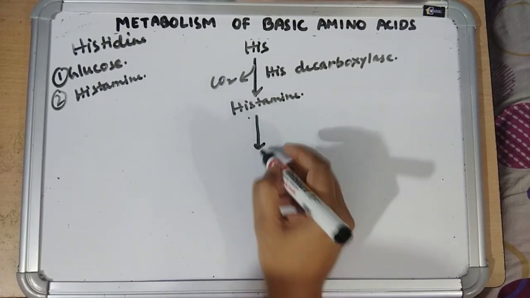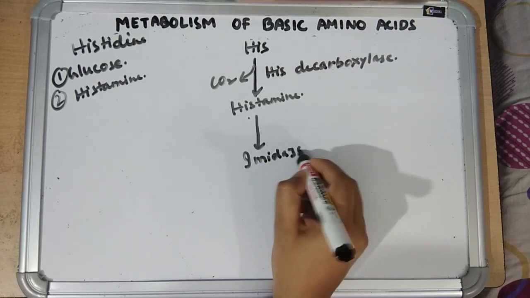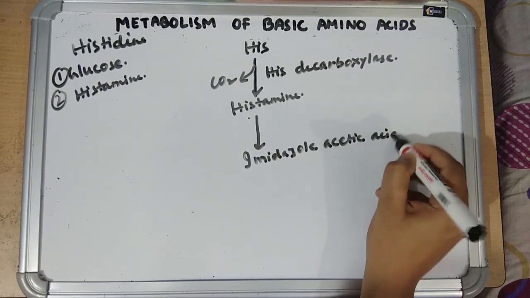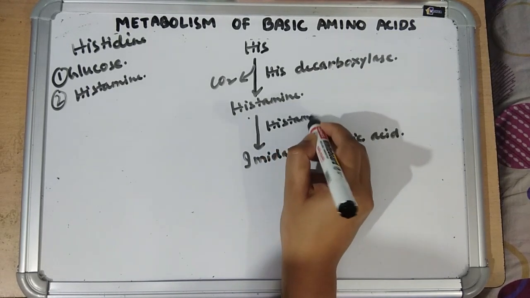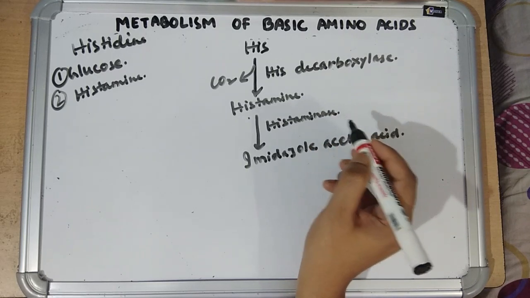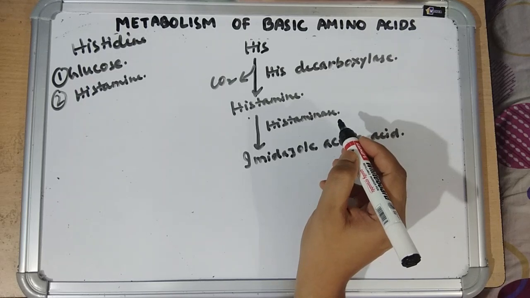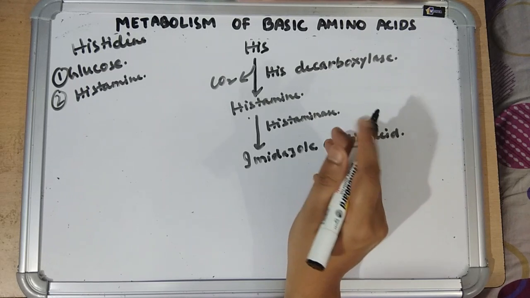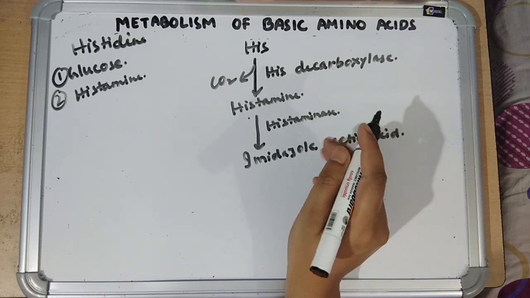Histamine undergoes further metabolism to imidazole acetic acid by the enzyme histaminase. Now, this histamine causes vasodilation, smooth muscle contraction, increased gastric acid secretion, and it causes allergic and anaphylactic reactions. It also causes increased capillary permeability. So this is about metabolism of basic amino acids.